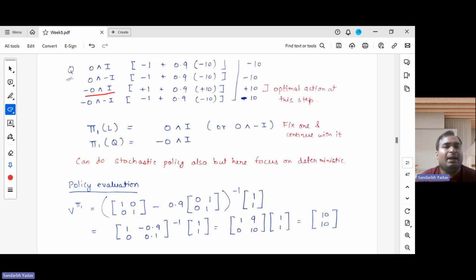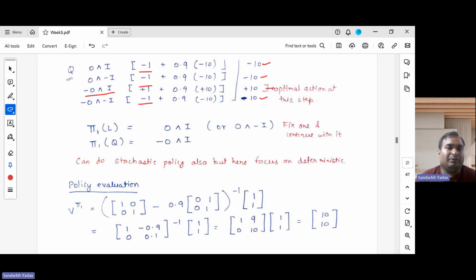This is the same. And when we remain in quiet state, the value of quiet state is +10, like we saw. And similarly, for all the other three actions, the reward is -1 because we were moving to the laughter state. And in laughter state, the value is -10. So correspondingly, when we do the calculation, it comes to -10 here, -10 here, -10 here also. So this is the optimal action at this step.